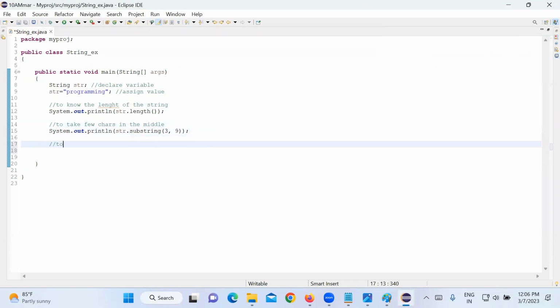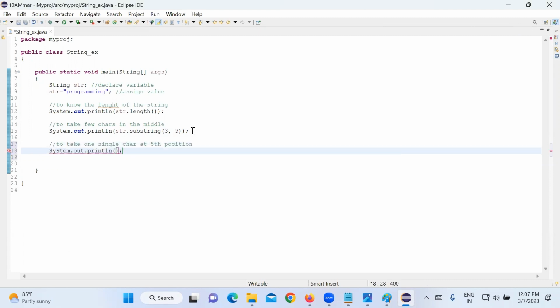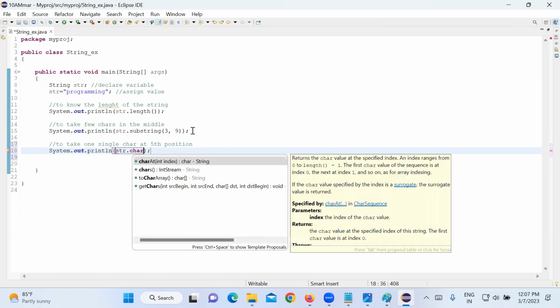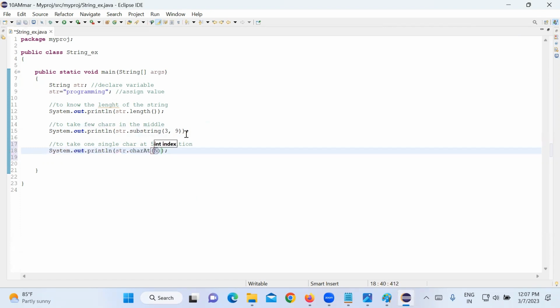Now, to take one single character at the 5th position, I have one method, str dot charAt of 5.